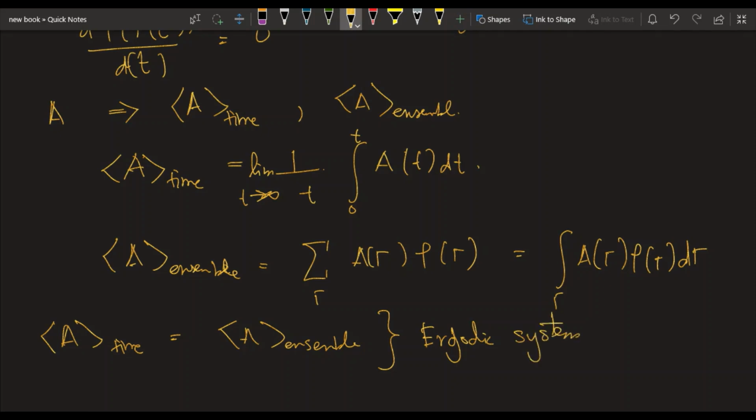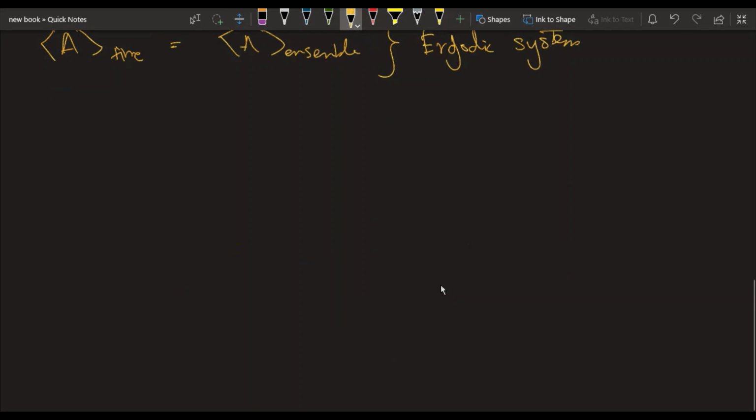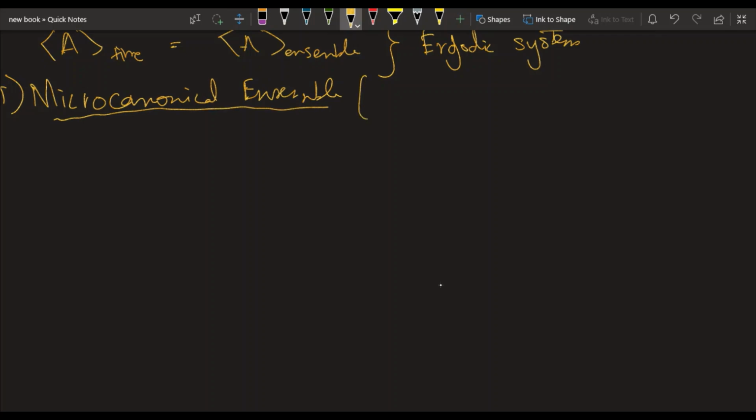So now let's come back to the ensembles that we were talking about. First, let's take the example of the microcanonical ensemble. This particular ensemble is defined by a system which doesn't exchange energy or matter with the surroundings.